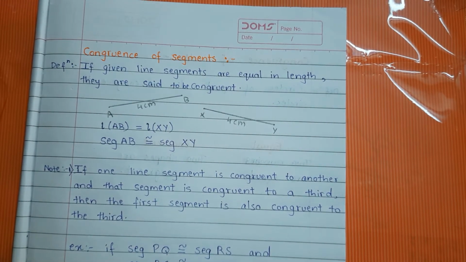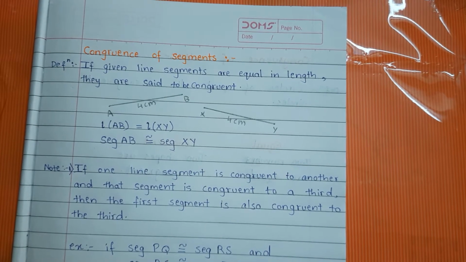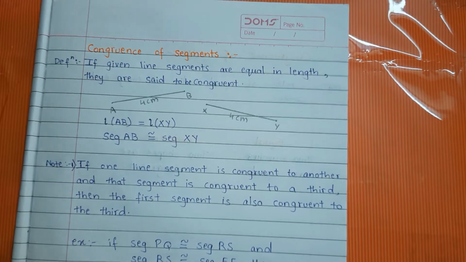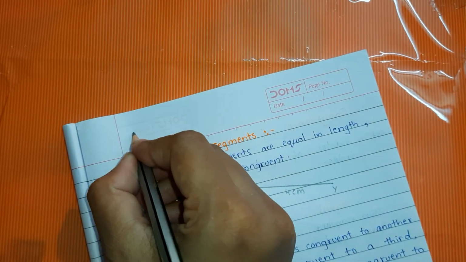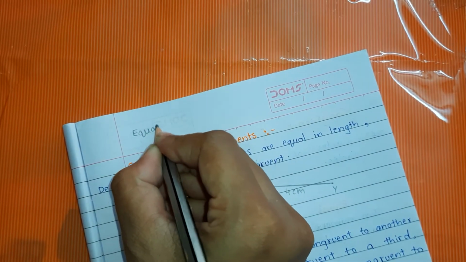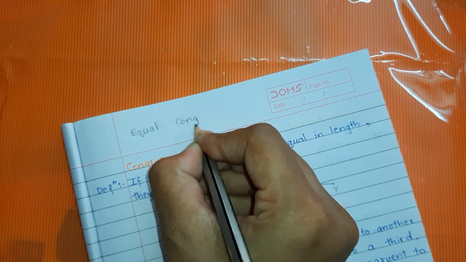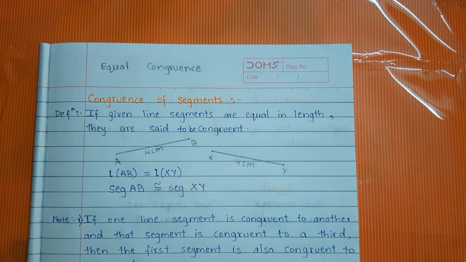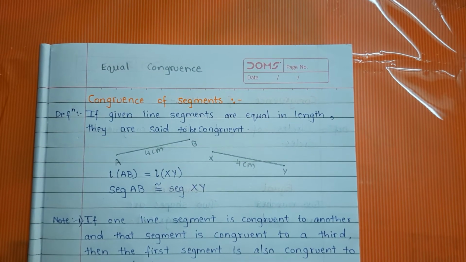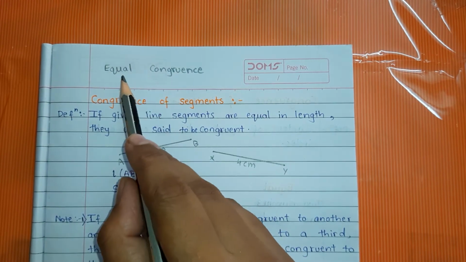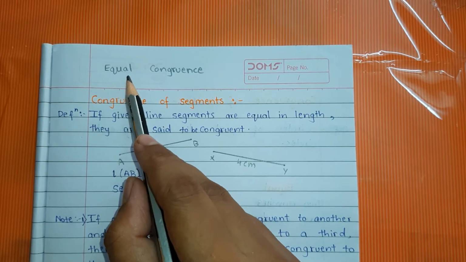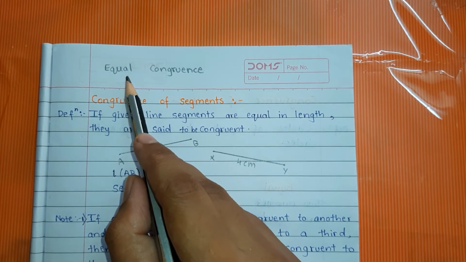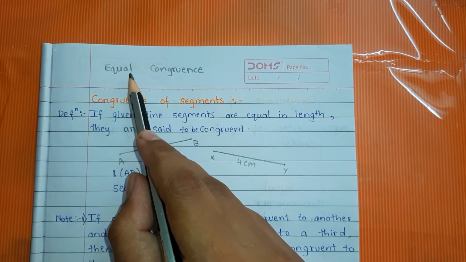So when we use the word congruence and when we should use the word equal? There are two words in mathematics. One is equal and one is congruence. So what is the difference between these two words? When should we use these words? Keep one very simple thing in mind: when we are talking about two numbers, then we use the word equal.